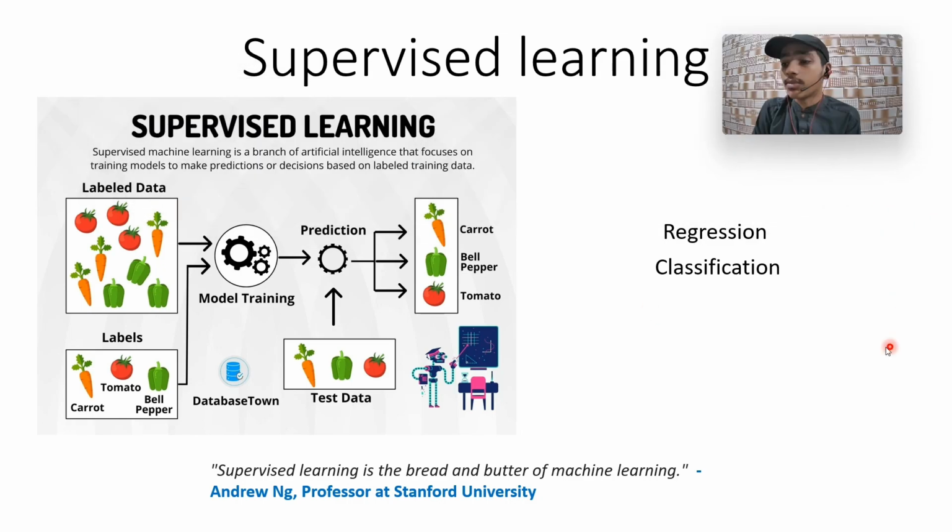Supervised learning is a subfield of machine learning in which we give the machine labeled data. For example, we give a picture and tell the machine prior that this is a carrot, this is a tomato, this is a bell pepper. Then the model trains, and we test the model using test data. We give a picture once again and ask the model, and the model answers that this is a bell pepper, this is a carrot and a tomato, and so on. Supervised learning is all about labeled data.